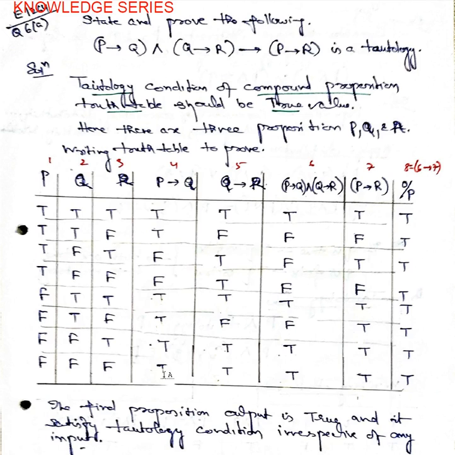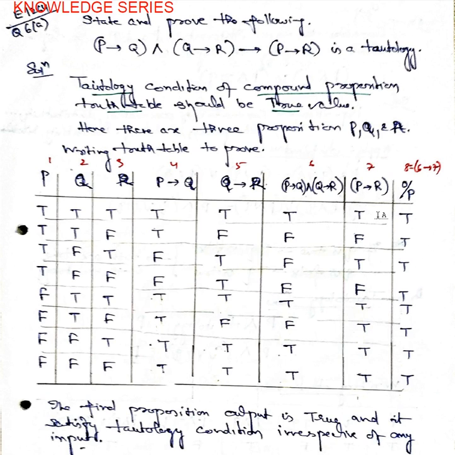First we have written P implies Q, and we have found this logic. Then Q implies R, and we have got this logic. Then we create these particular conditions, that is, P implies Q, conjunction of Q implies R. We created this truth table. Between these two truth tables we got this one.